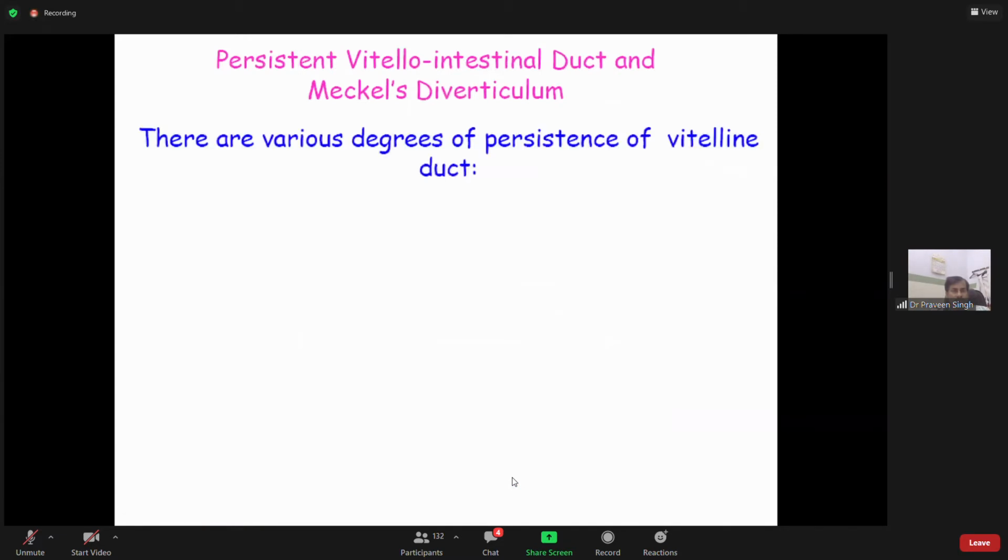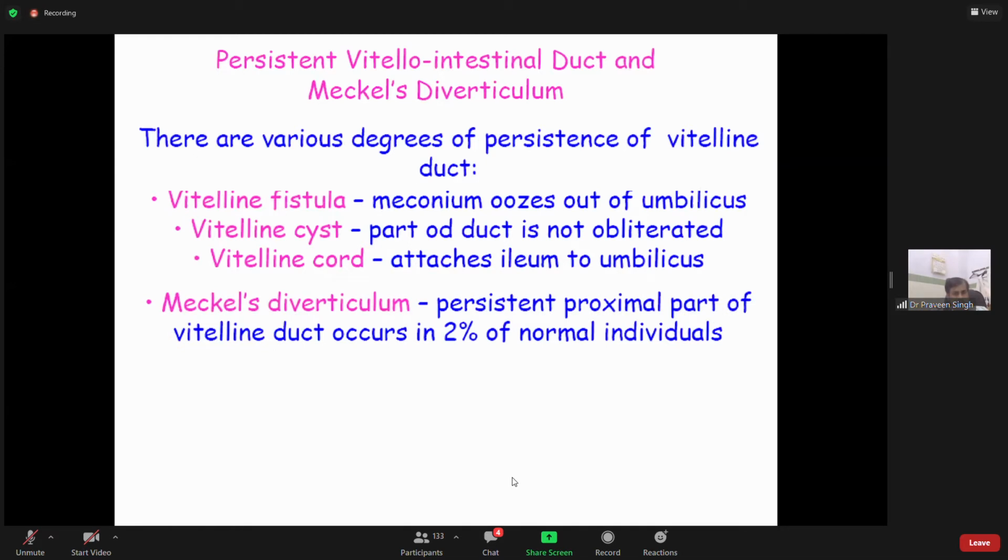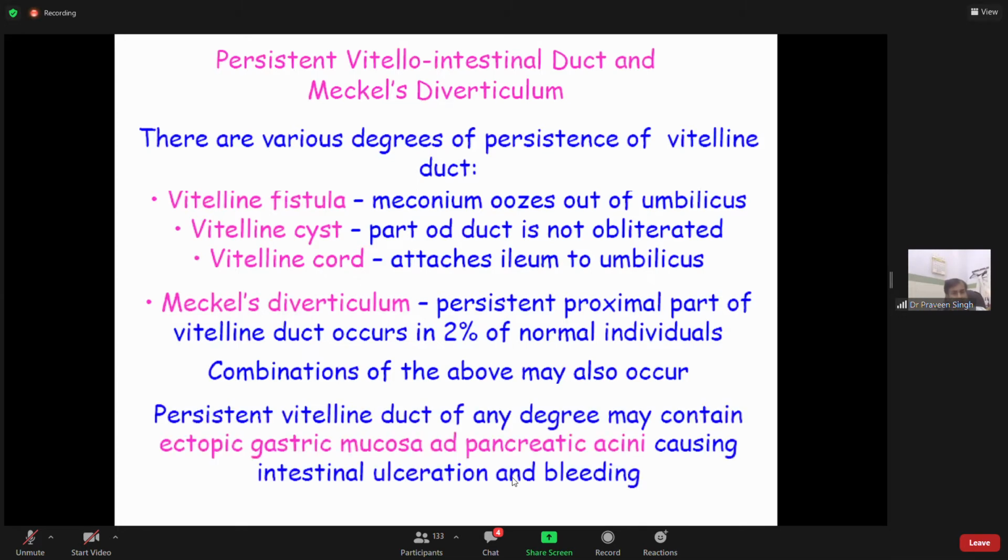There are various degrees of persistence of vitelline duct. As we saw, there can be vitelline fistula, vitelline cyst, vitelline cord, Meckel's diverticulum, and the combinations of the above may also occur. Persistent vitelline duct of any degree may contain ectopic gastric tissue.